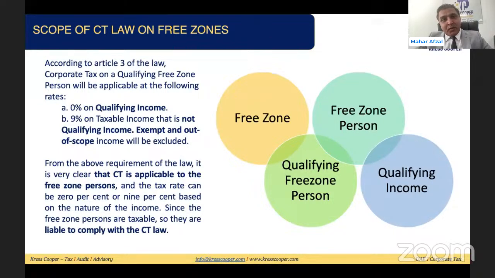So this definition of the law has raised four major questions. The first question is, what is a free zone? The second is, what is a free zone person? The third is a qualifying free zone person, and the fourth is, what is qualifying income? We'll discuss all these four concepts one by one. Then we'll discuss qualifying and non-qualifying income, what the excluded activities are, and what qualifying income is. All these things we'll discuss in detail.